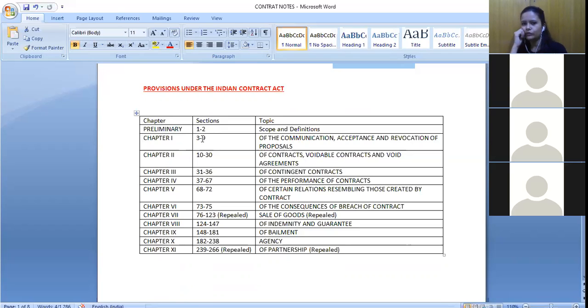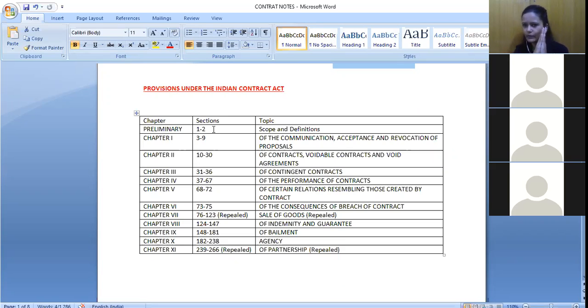Now what you can do for this part: if you are very good at remembering sections, you can have an understanding that sections 1 and 2 talk about scope and definition, which is very common for most legislations anyway. Sections 3 to 9 talk about communication regarding acceptance and revocation. Sections 10 to 30 are with regard to voidable contracts and void agreements. If you remember like this, that would help you a lot in answering your questions.